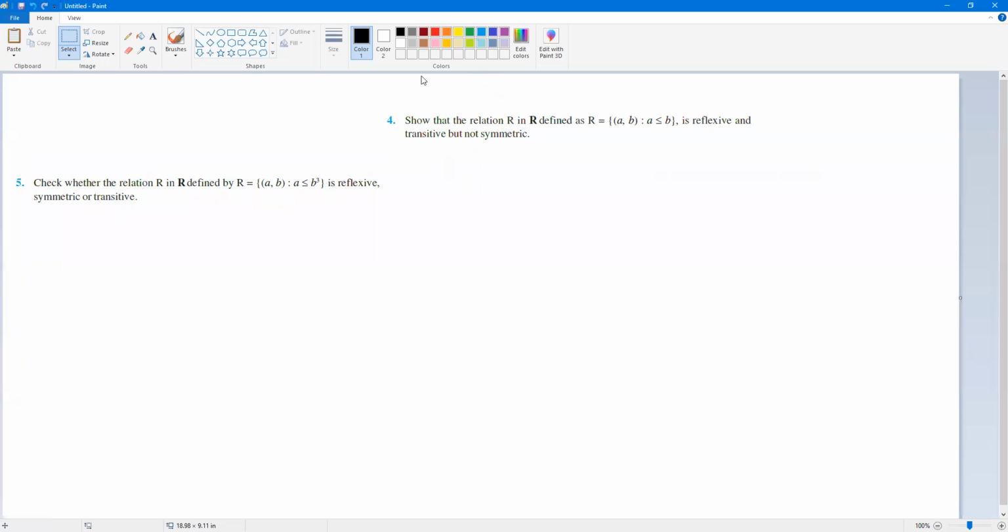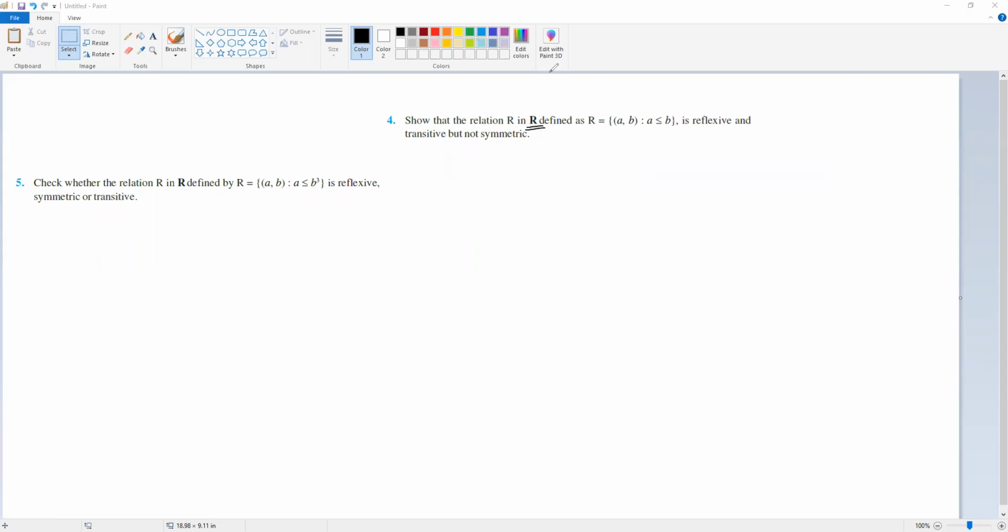Same thing: a set of real numbers, R means the symbol for real numbers. Earlier it was a less than or equal to b square, now it is a less than or equal to b. So it is reflexive, but reflexive and transitive, not symmetric. Right?